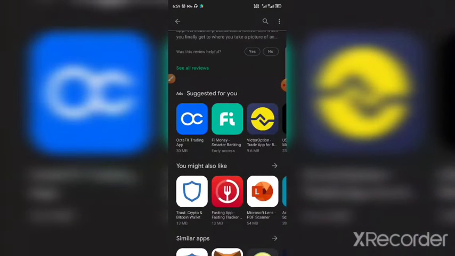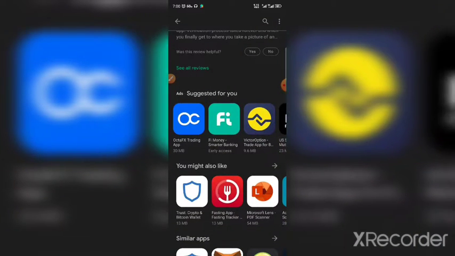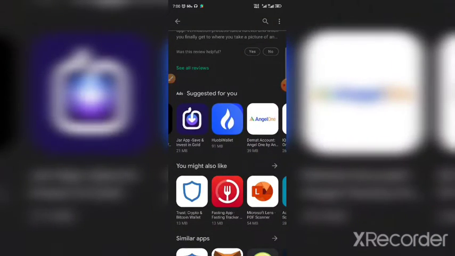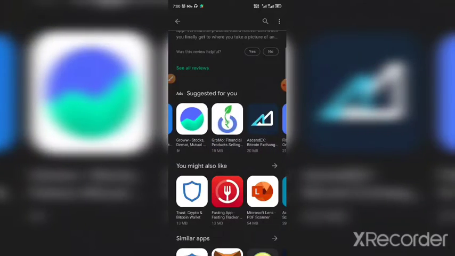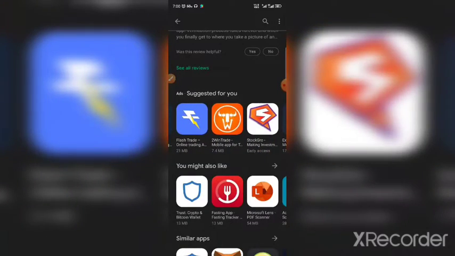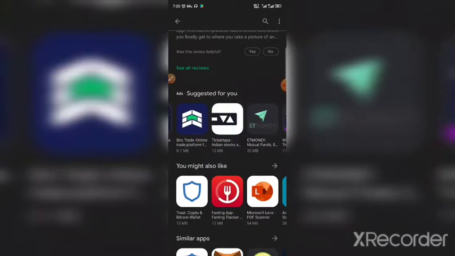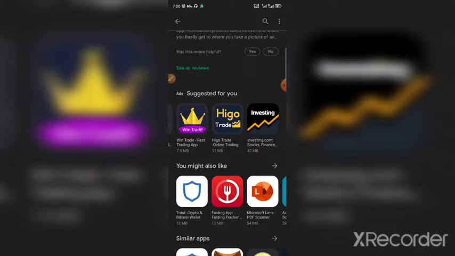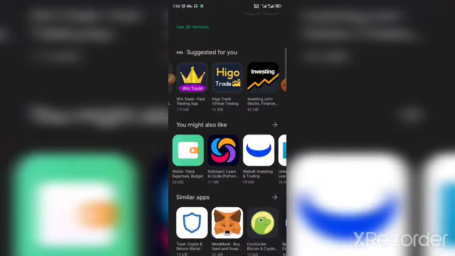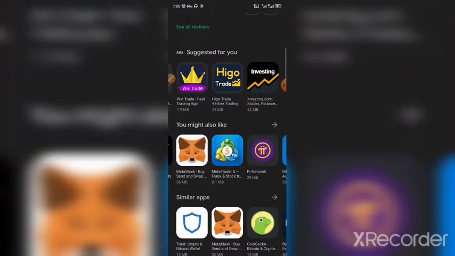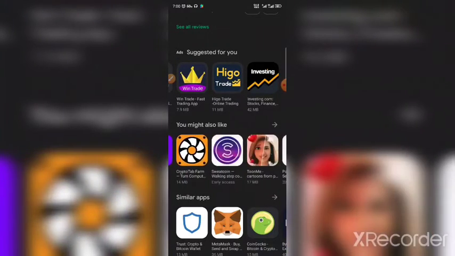There are also other platforms, like you can see this OctaFX, and then this Huobi Wallet, and there are many others. There were many actually. You just need to find a place which is suitable for you, and you can download or use any wallet, any particular application. There are lots of applications.